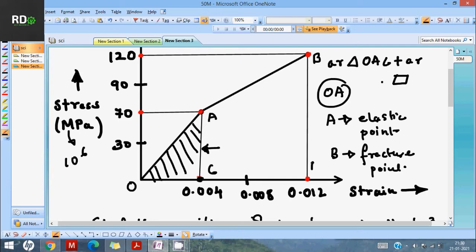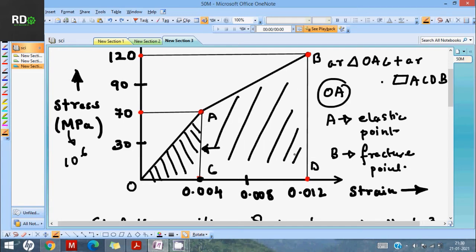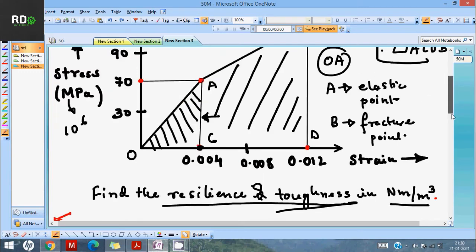AC, let me put this point as D, ACDB, the entire trapezium. Sorry, that is the trapezium. So you have to consider the entire trapezium, so the first shade, that is the first triangle, and the entire trapezium to find out the toughness. So you have to add up both the things.